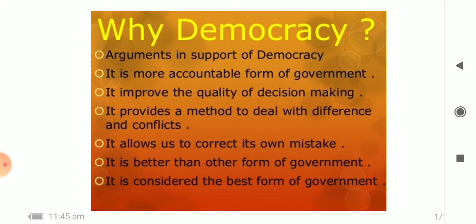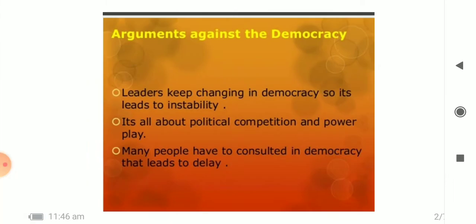And then the next argument in support of democracy is it is better than any other form of government, because democracy enhances the dignity of the citizens. And the last one is it is considered the best form of government when we compare it with non-democratic forms of government. And then let us move to the next slide.